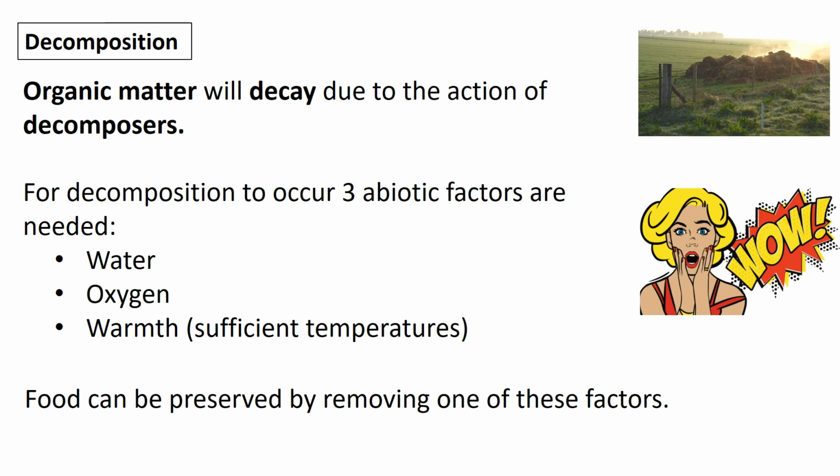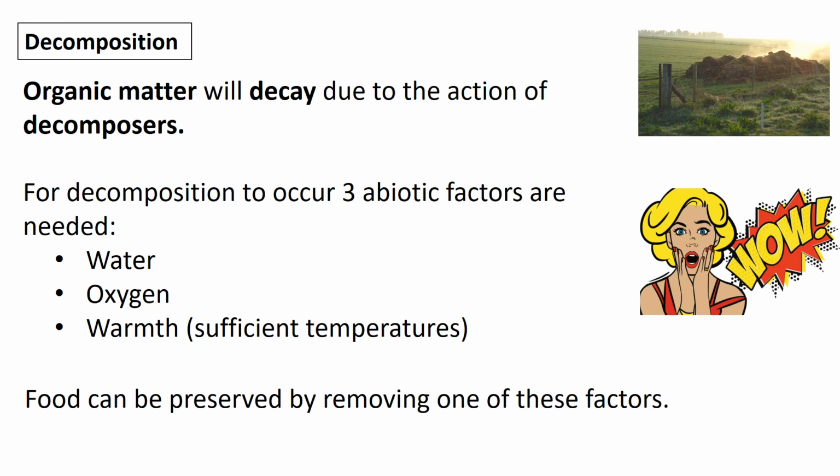Now, in combined science, you obviously look at decomposition and its role, especially in the carbon cycle. In triple science, you need to know about decomposition and its role in decay and the conditions that it needs to occur. So there are 3 abiotic factors that we need for decomposition to occur. If one of them is missing, then we don't get decomposition, or we slow down the rate of decomposition dramatically. So those 3 conditions are, we need enough water for decomposition, oxygen, because obviously that is needed for aerobic respiration, and warmth is the last. So you can think of WOW: water, oxygen, and warmth.